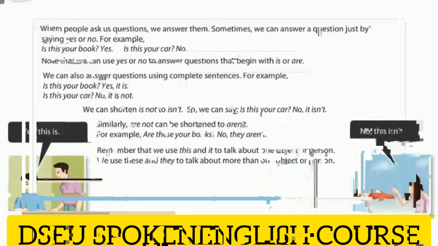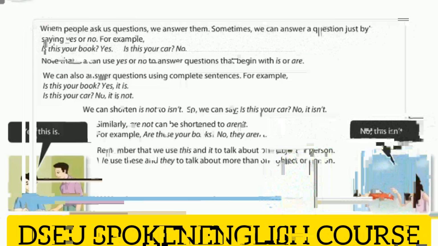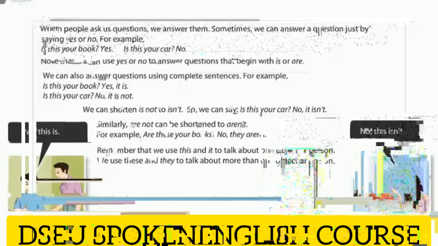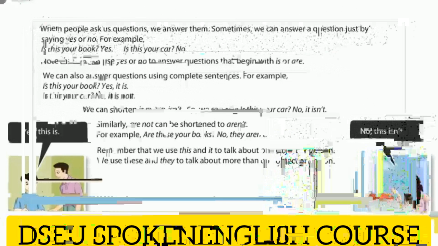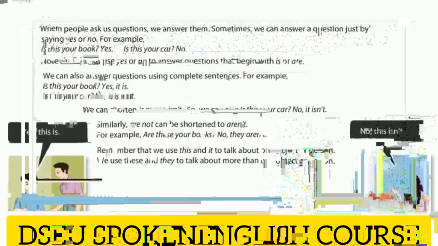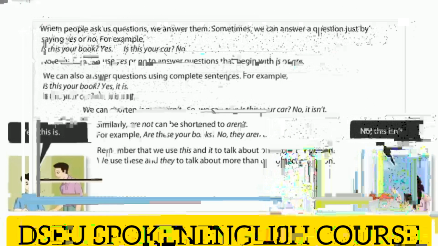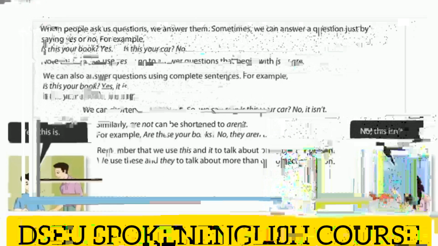We can also use these words to give people the correct information if what they say to us is incorrect. For example, suppose your name is Anju, but someone says to you, how are you, Sunny? Obviously, the person thinks you are someone else. You can correct the person by saying, I'm not Sunny, I'm Anju. Or, my name isn't Sunny, it's Anju. You can also say, actually, I'm not Sunny, I'm Anju. Actually means in fact, and is a polite way of pointing out that the other person is wrong.